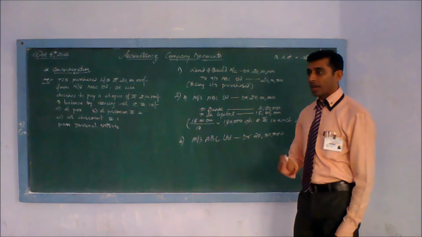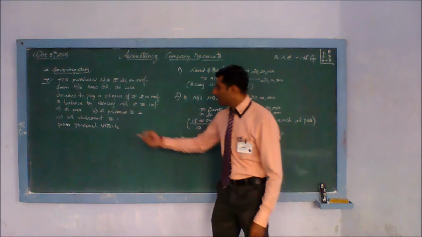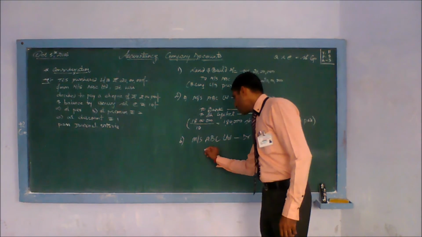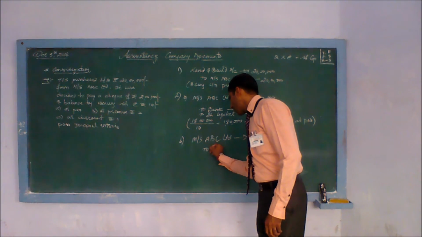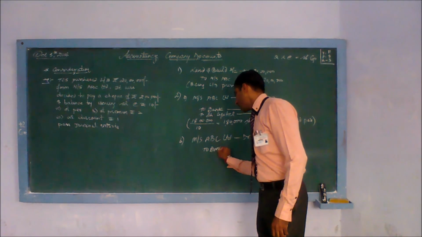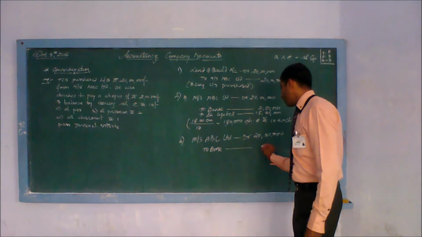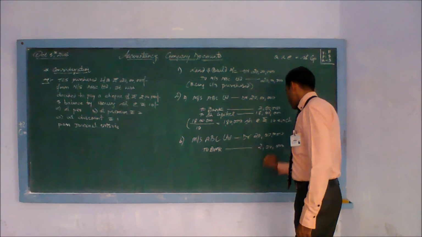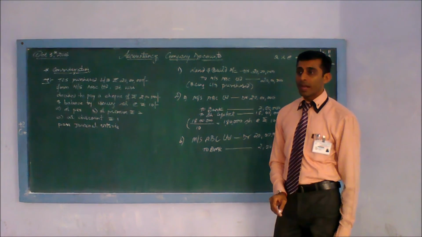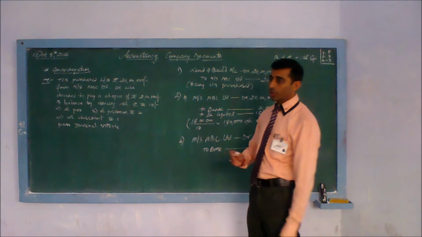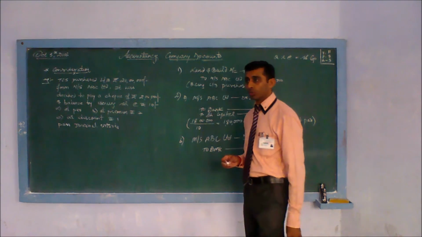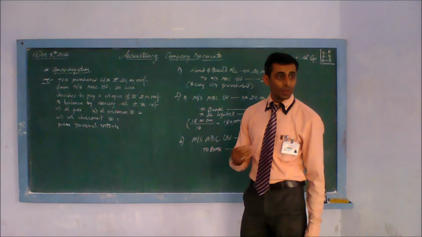After this you have to check, are we making any part payment? Here it is written that part payment is being made by cheque, 2 lakh. So you will use your word "to bank", because we are issuing a cheque. The cheque is of rupees 2 lakh. Now comes the point, how much balance is left? 18 lakh. And how do you have to pay? You have to pay by issuing shares at a premium of rupees 2. Shares will be issued at premium.